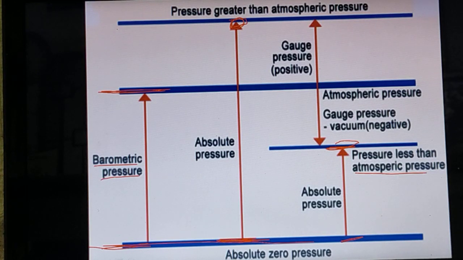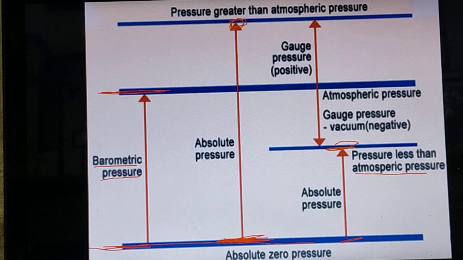Able to follow? So, atmospheric pressure is the pressure from the absolute zero point up to the point where the atmospheric air is present. That is called atmospheric pressure. Absolute pressure means the pressure from the absolute zero point to the point you have selected, above the atmospheric layer or within the atmospheric layer. Anyway, the point we select as the zero point is called absolute zero.